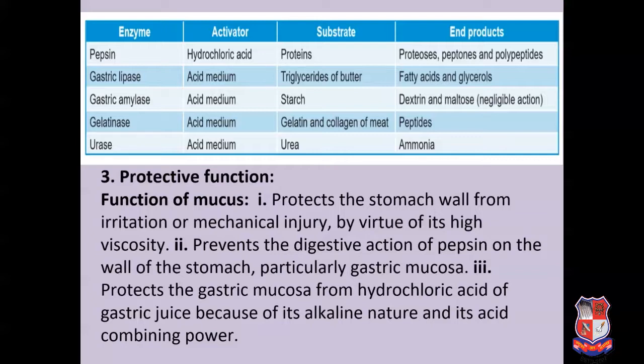Ulceration, as we know in day-to-day life, gastritis is mainly the inflammation of the stomach. Another term, ulcer, is because of high acidic content in the stomach. If the acid content is high in the stomach, it produces ulcers and the person will not be able to eat food. So mucus plays a vital role. It serves as a protective layer for the stomach and protects against the excess acid.